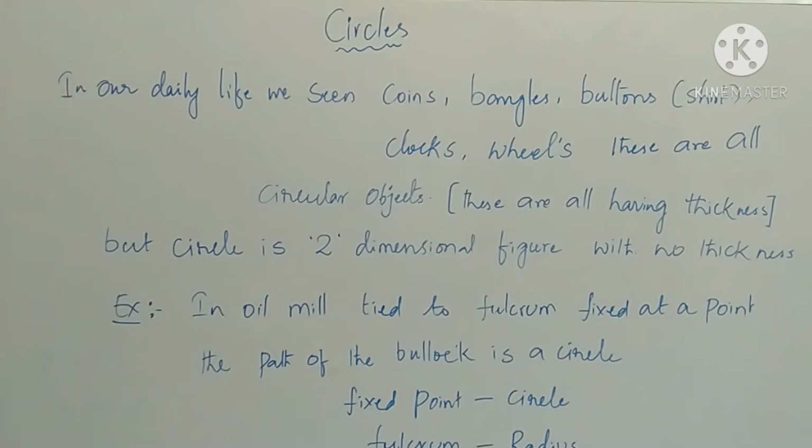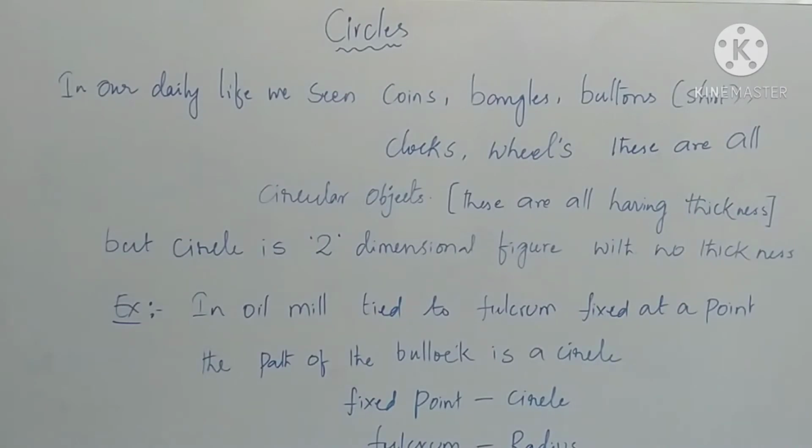In our daily life we see so many circular objects like coins, bangles, buttons, clocks, wall clocks, and wheels of a vehicle. These are all circular objects, and they all have some thickness also. But a circle is a two-dimensional figure with no thickness.